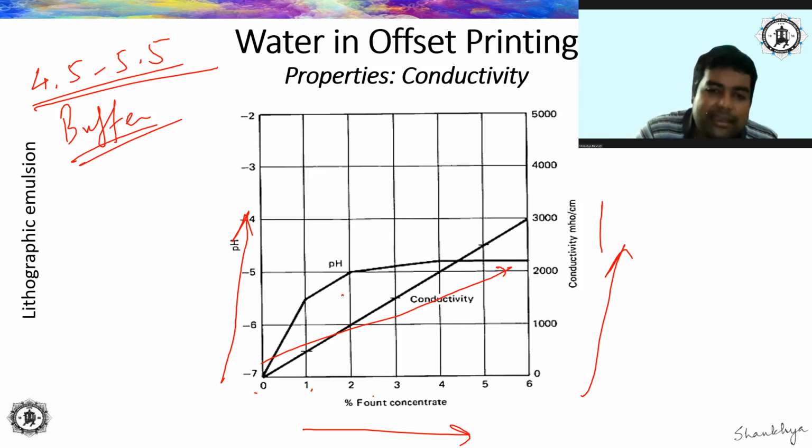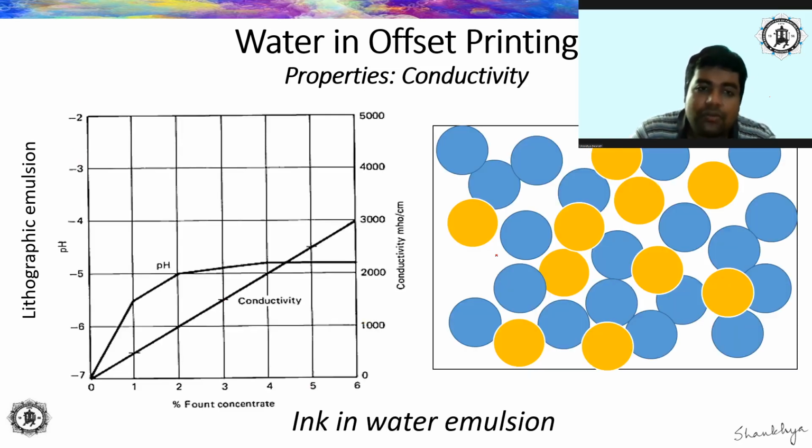Now, the fount that we're adding contains numerous salts, electrolytes and ionizable material. So as you go on increasing the amount of fount in the water, naturally the total amount of dissolved solid is going to increase, and if the total dissolved solid increases, the ability of the water to conduct electricity is going to increase. Hence, you have increasing conductivity, right? So this type of plot is very much essential to remember. Okay.